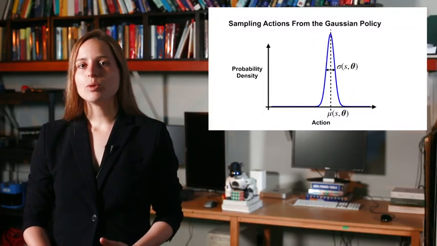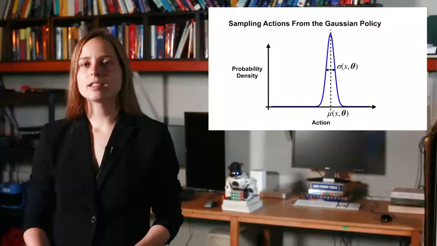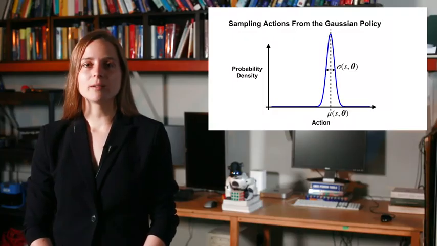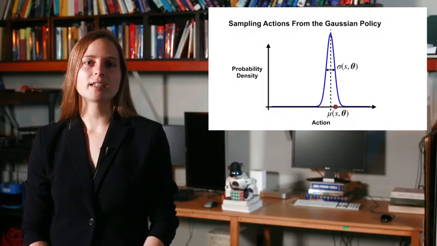In another state, mu and sigma might look like this. For this state, only a narrow range of actions are likely to be sampled. Here's an action that might be sampled in this state.